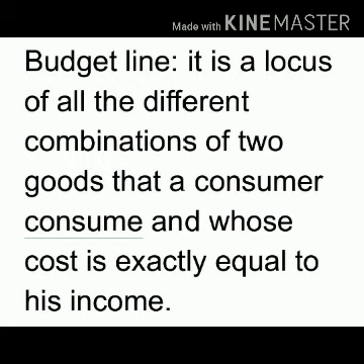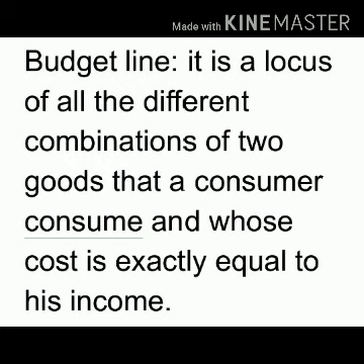For example, suppose a consumer has an income of ₹20 and he wants to spend it on two commodities. The consumer has an income of ₹20 and he has to spend it on two commodities. The two commodities are A and B, which are priced at ₹5 each.